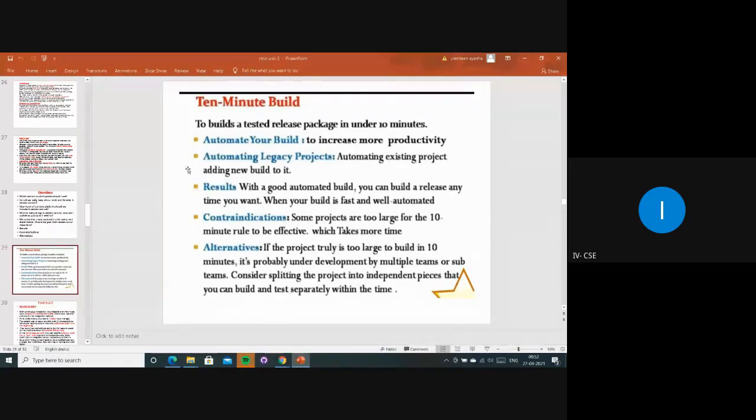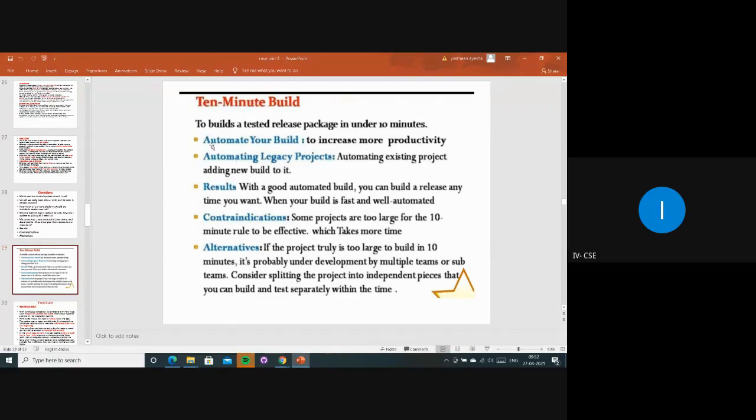So mainly this 10 minutes build is to build a tested release package. An already tested release package will be there, and it can be tested under 10 minutes by some automated tools. So automate your build to increase productivity.